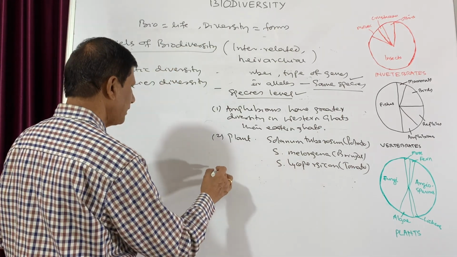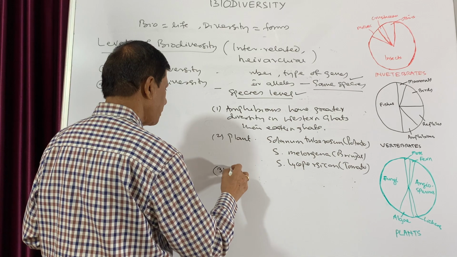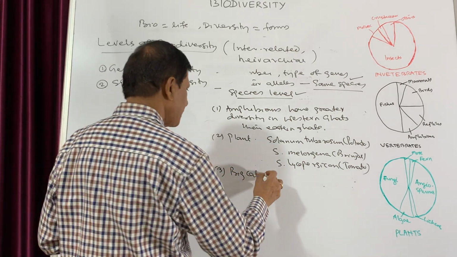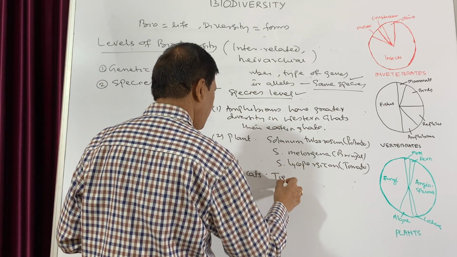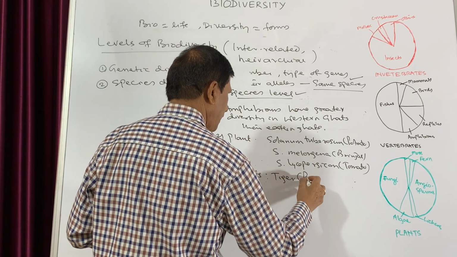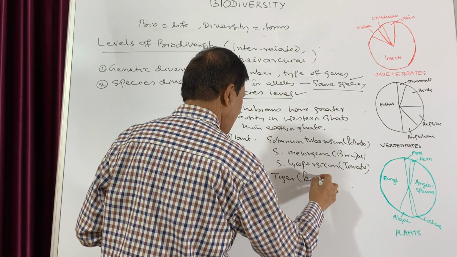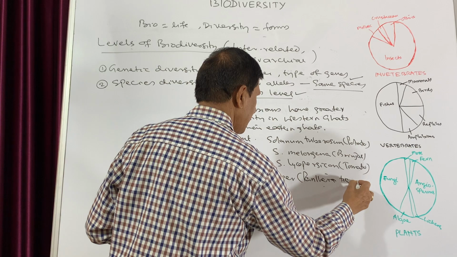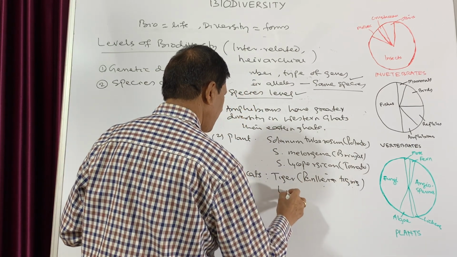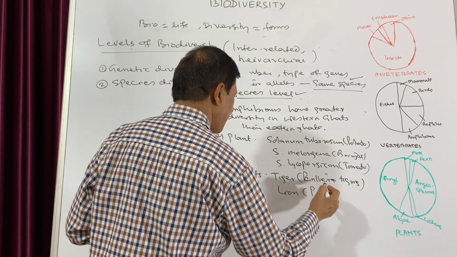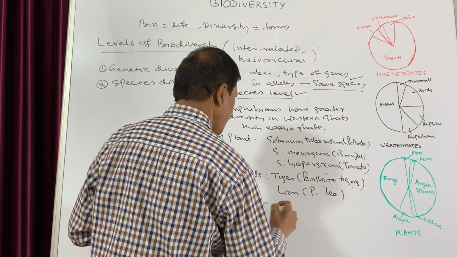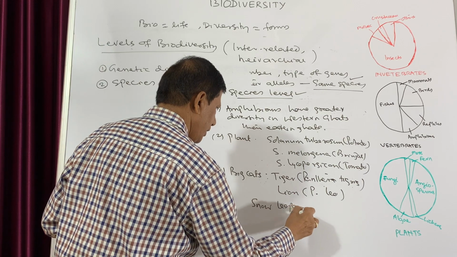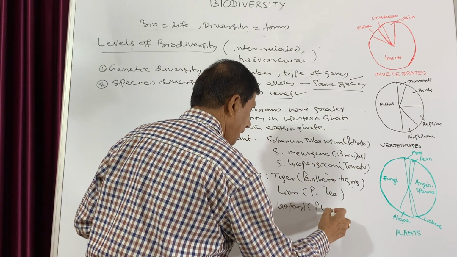Similarly, if you take a third example, it is from the big cats. In the case of big cats, the tiger is Panthera tigris, and the lion is Panthera leo, while the snow leopard is Panthera uncia.